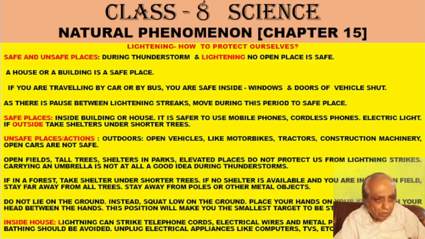So always outside places are unsafe, inside the building or inside the house it is safe. Also, inside the house you should see that especially metallic connections from outside, like the antenna connection or telephone connection, are all metallic connections. From outside they may get charged due to lightning, and if you touch your metallic things, you may get a shock. So you should always unplug all connections in the house, except you can keep the lights on. That is safe.